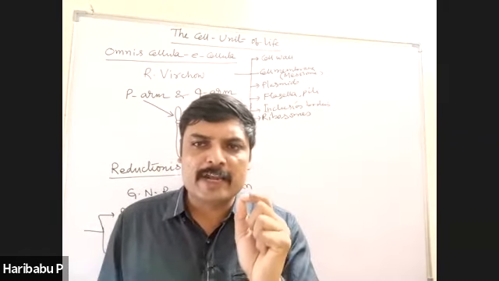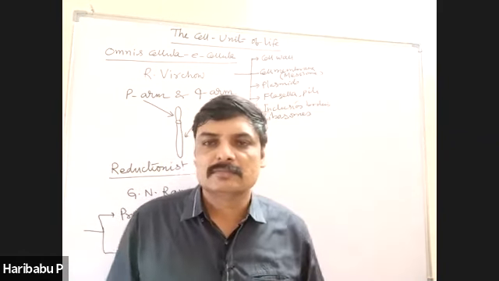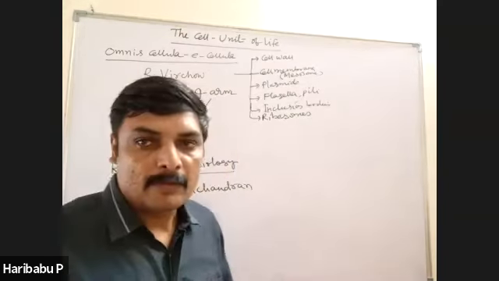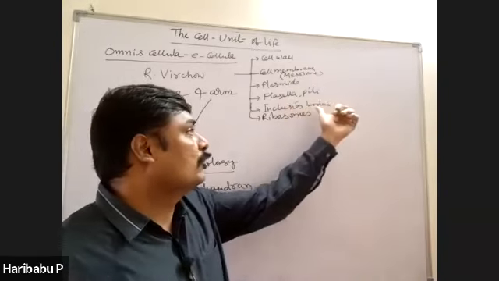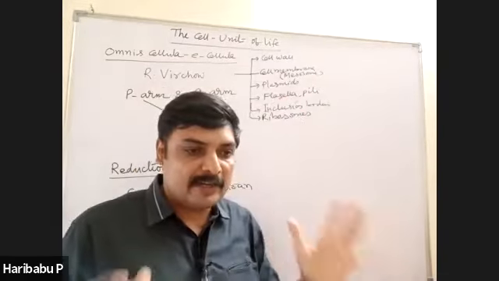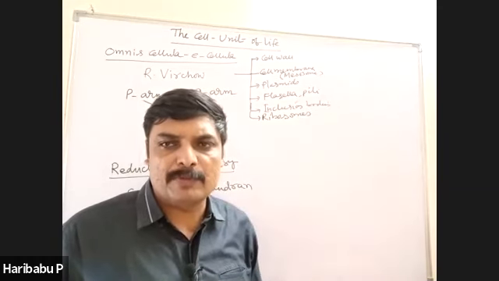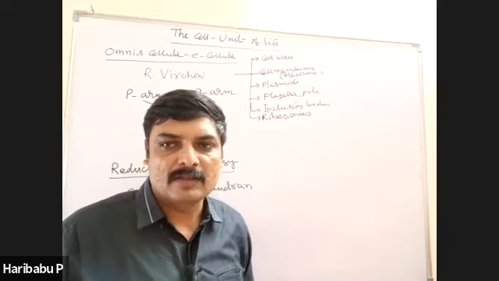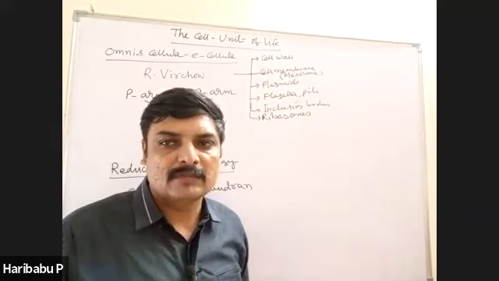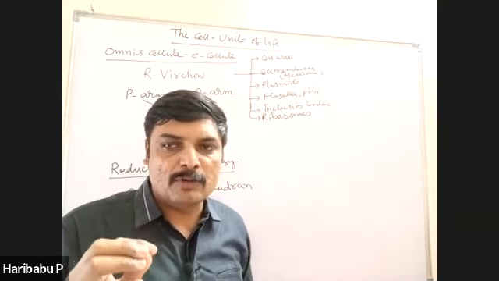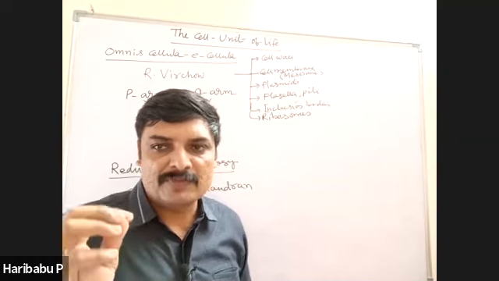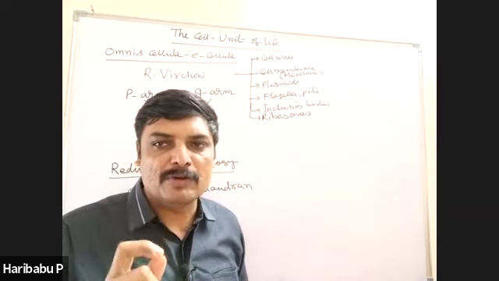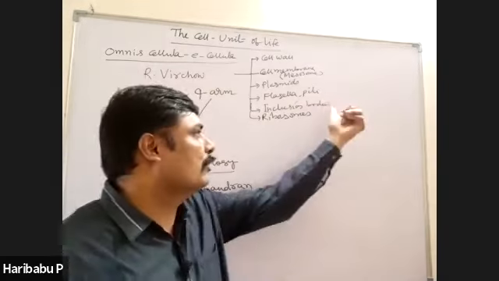Flagella does not show 9+2 arrangement in bacteria. The 9+2 arrangement is absent in bacteria. And inclusion bodies, in bacteria, because bacteria is a typical example for prokaryotic cell. In bacteria, reserve food material is present, not surrounded by any membrane. And these reserve food materials include glycogen granules, phosphate granules, cyanophycin granules, like that. These non-membrane bound reserve foods are called inclusion bodies.